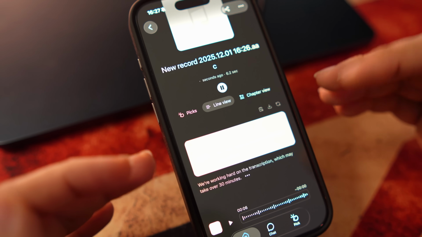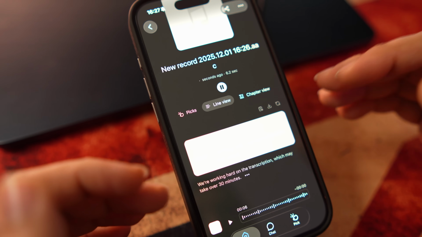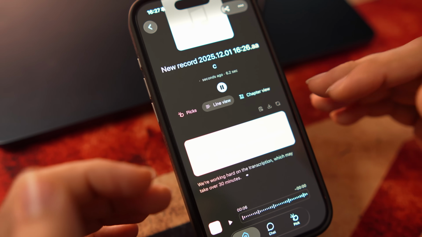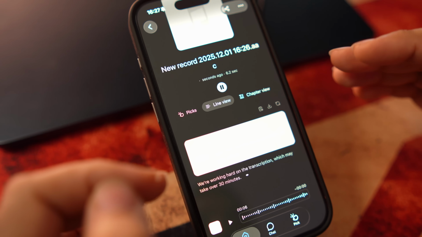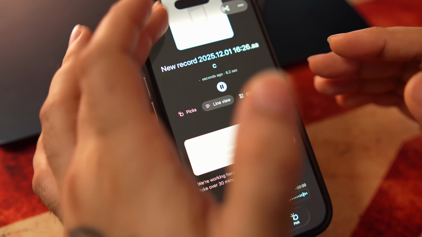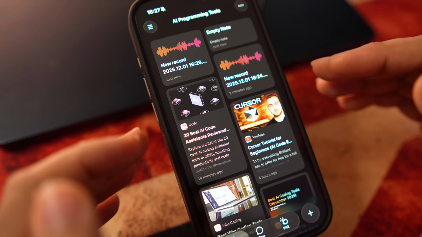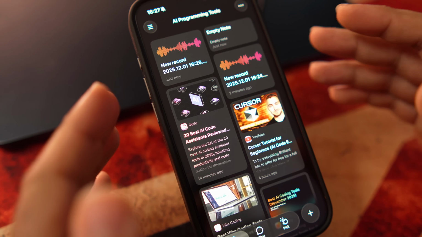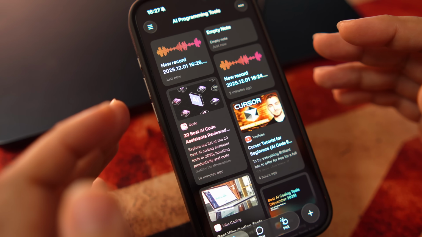I believe this is very helpful if you want to carry your contents along with you, if you want to capture something on the go quickly, and this is like a perfect companion to go along with the web application. It helps a lot both with capture and reviewing the contents.